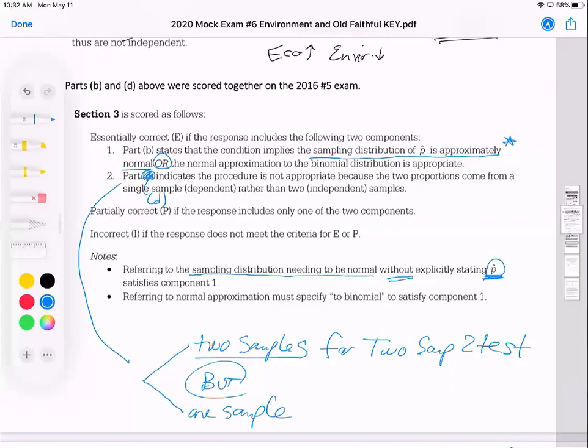It wasn't deemed enough clear communication if a student just said, for my part D up there, no, we need two samples.